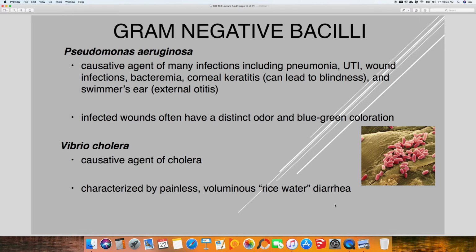Vibrio cholera causes cholera, and cholera is characterized by diarrhea that is typically painless, and it's described as being rice water diarrhea, and that's just because of the flecks of mucus that have sloughed off the GI layer. Okay. And this can be fatal because of rapid dehydration.